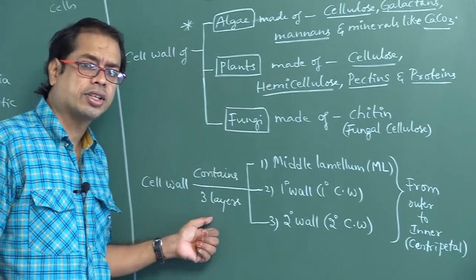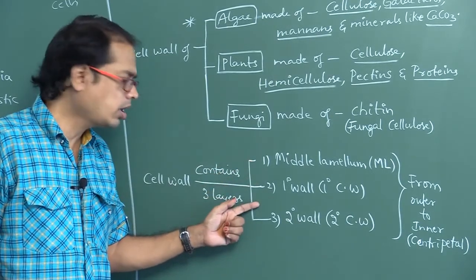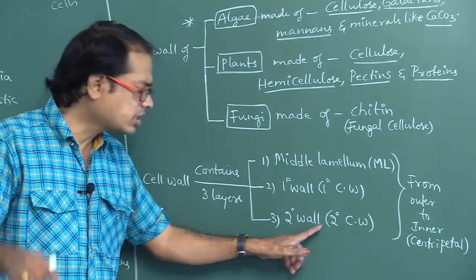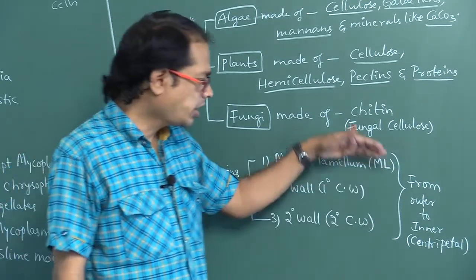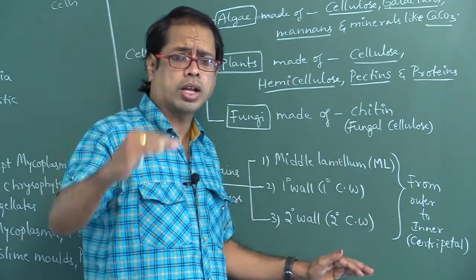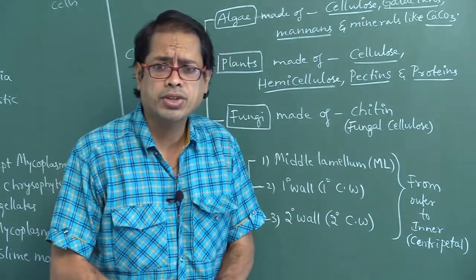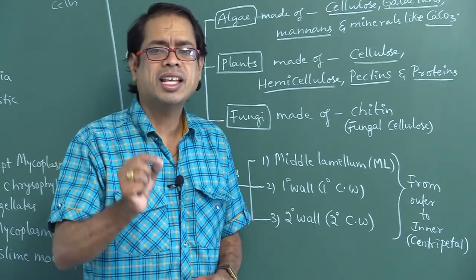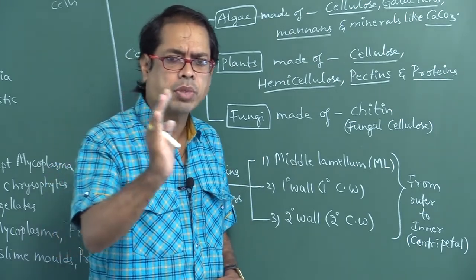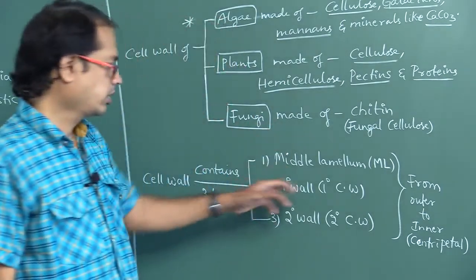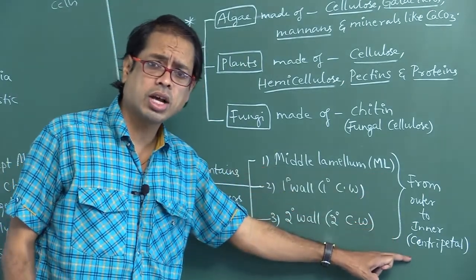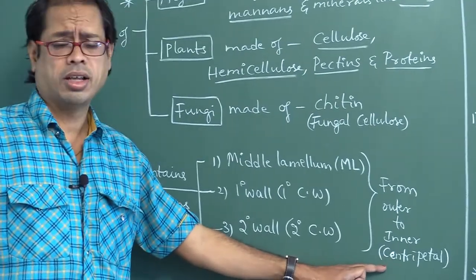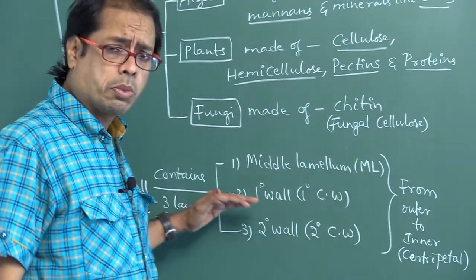3 layers. Middle lamellum, primary wall, also called primary cell wall, secondary wall, also called secondary cell wall. So that is from outer to inner, towards center. Towards center, that arrangement is so called centripetal. The centripetal arrangement of layers in cell wall: middle lamellum, primary wall, secondary wall. Okay. So one by one we have to discuss.